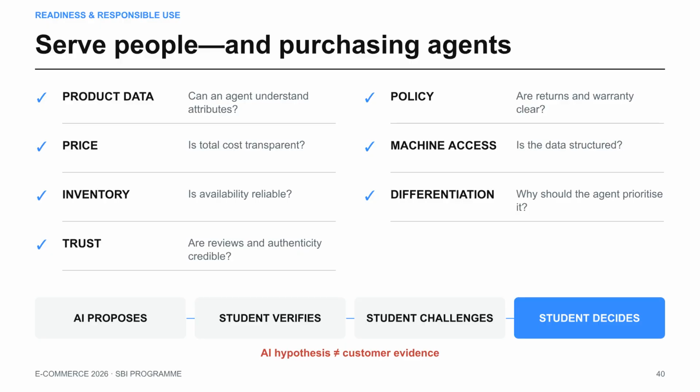To effectively serve purchasing agents, ensure your product data is structured and machine-readable. Focus on transparency in pricing, inventory reliability, and clear policies. Use the AI proposes, human verifies approach to manage output quality, rather than letting machines act without oversight.